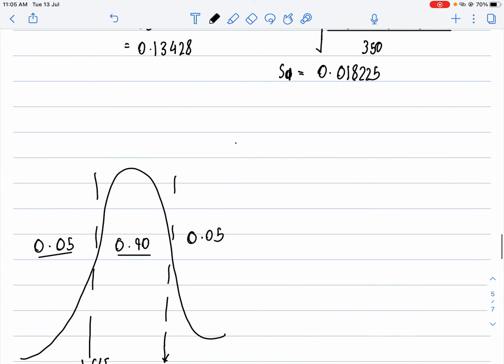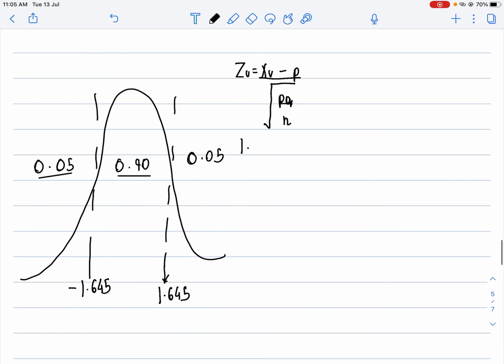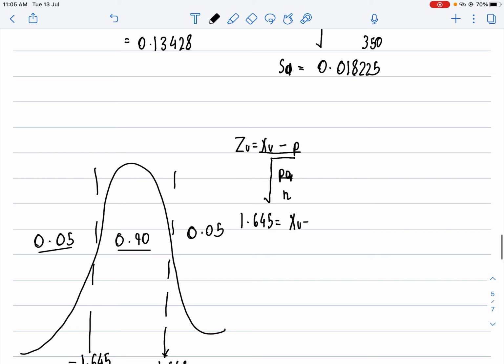Now the upper Z value is equal to the upper X value minus the mean, which is P, divided by the standard deviation, which is the root of PQ by N. So my upper Z value, 1.645, is equal to X upper minus 0.13428, divided by 0.018225.